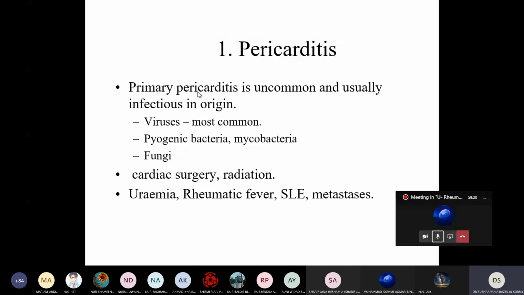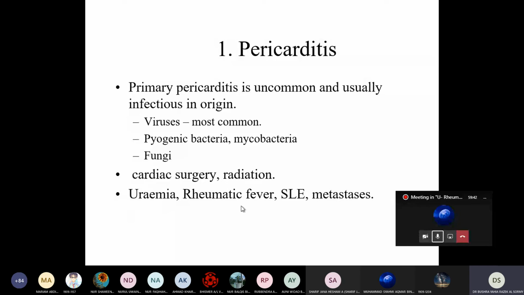Okay, primary pericarditis is uncommon and usually infectious in origin. Virus is most common, then pyogenic bacteria, mycobacterial tuberculosis, fungi, cardiac surgery or radiation, uremic, as we said, deposition of toxic substance.